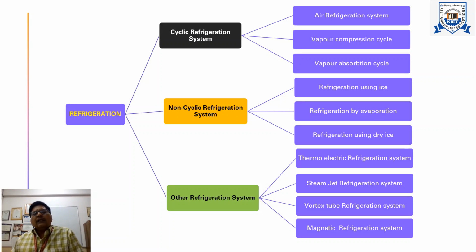Similarly, non-cyclic systems include refrigeration using ice, refrigeration by evaporation, and refrigeration using dry ice. Other refrigeration systems being used are the thermoelectric, steam jet, vortex tube, and magnetic refrigeration systems. This is the broad classification of refrigeration.